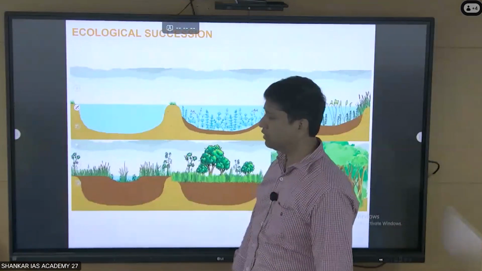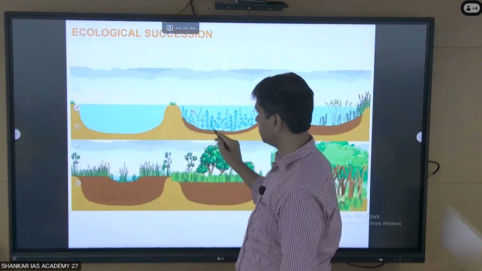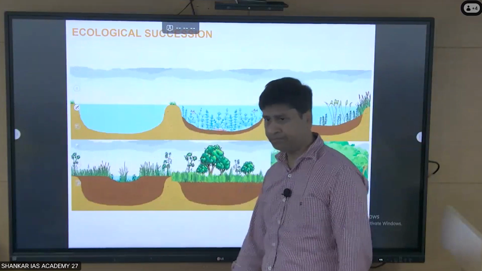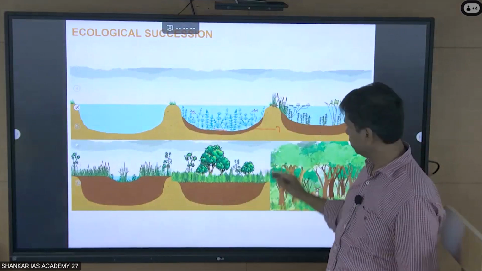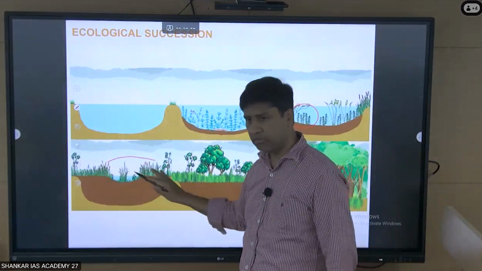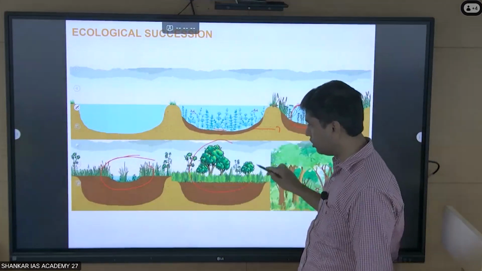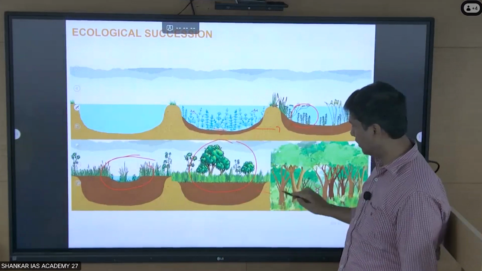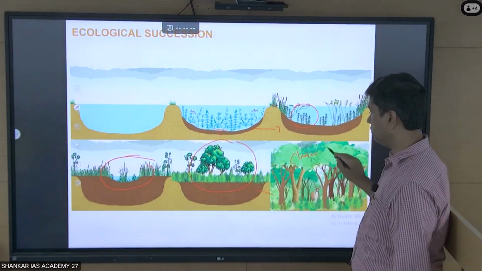You leave a water body for a long period of time. Slowly the erosion process will happen. Some deposits will come, and some perennials will start. As further years go on, you can see weeds and all will come. Further many years go on, the deposit will come and close it, and you will find grasses. And then further many years go on, you will find an intermediate forest, and finally you see the same climax community will come back.